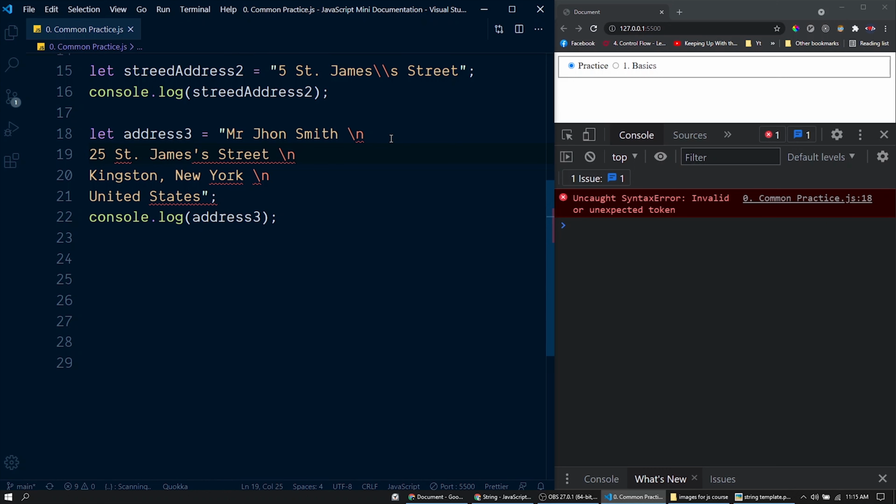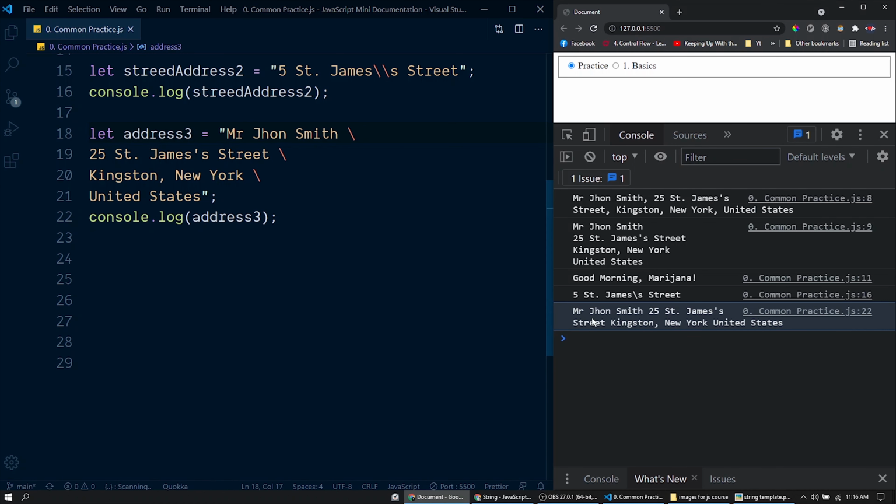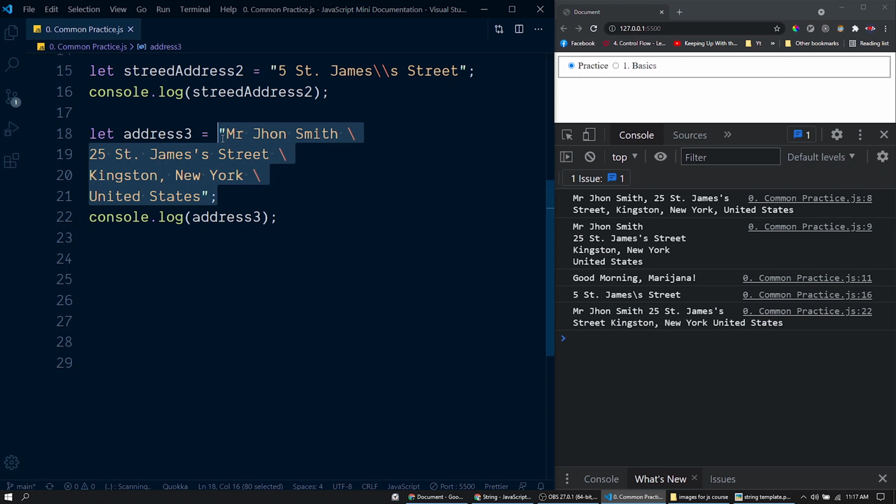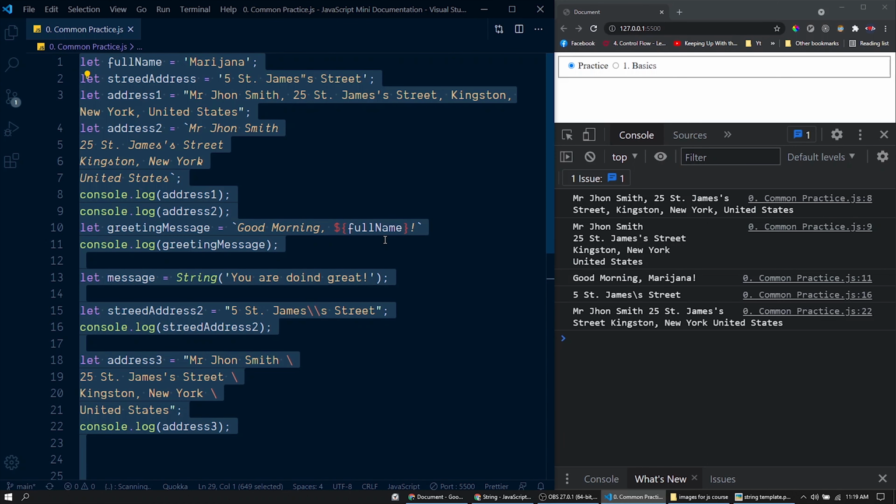In order to avoid this problem, just use a backward slash just before the line break. While printing the value, we can't see the new line. When you have a long string, you can split it into multiple lines like this for better readability. While saving the value, line breaks or new lines won't be there inside the string. Isn't that cool? So that's all about different ways to generate a string.